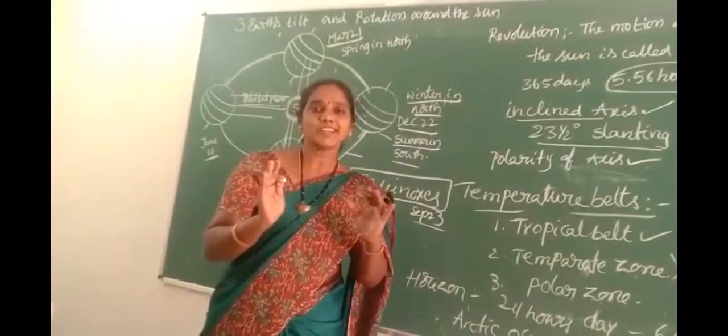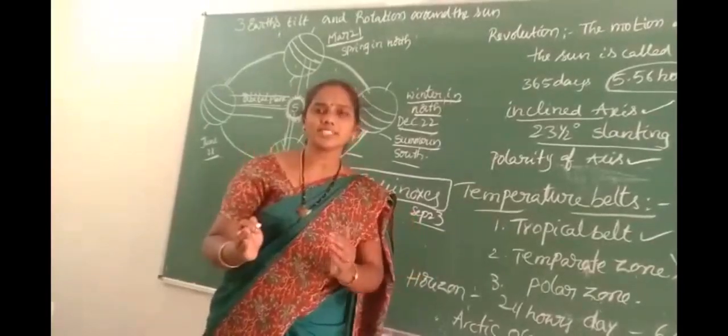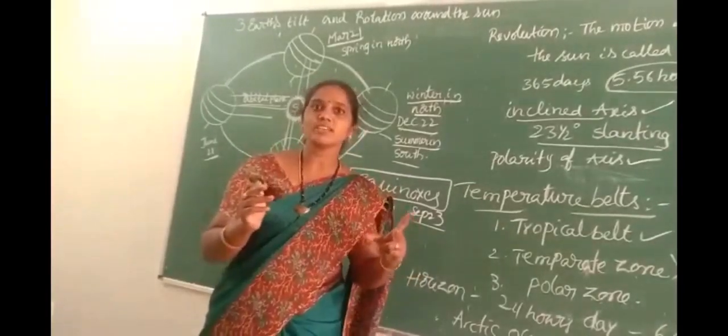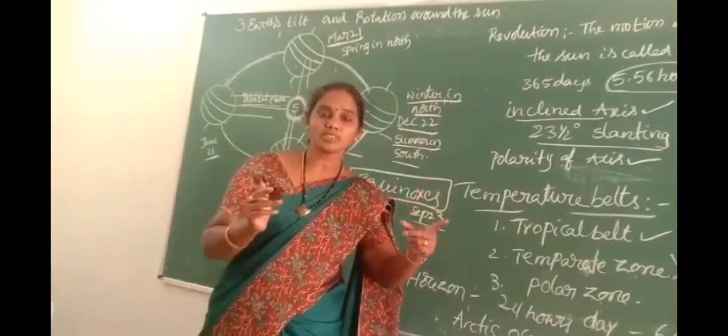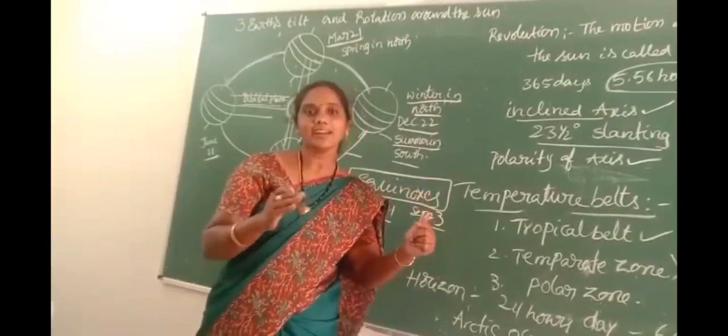These places experience exactly 12 hours daytime and 12 hours nighttime. So we call these 2 days equinoxes, the days of equal day and night.